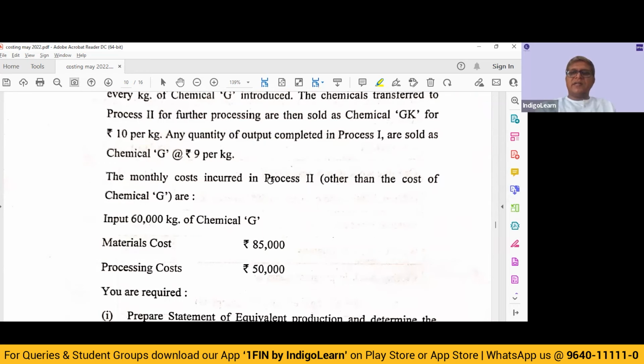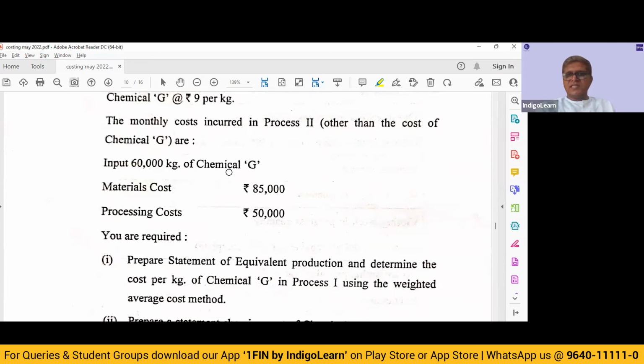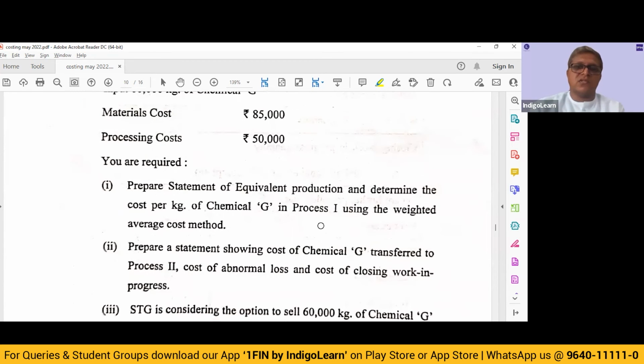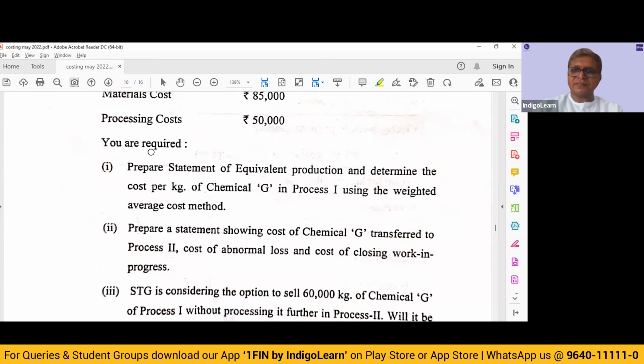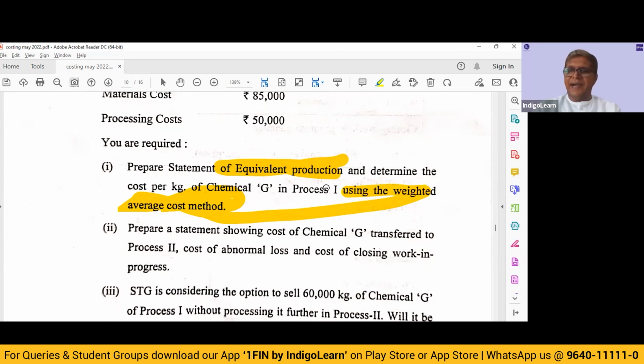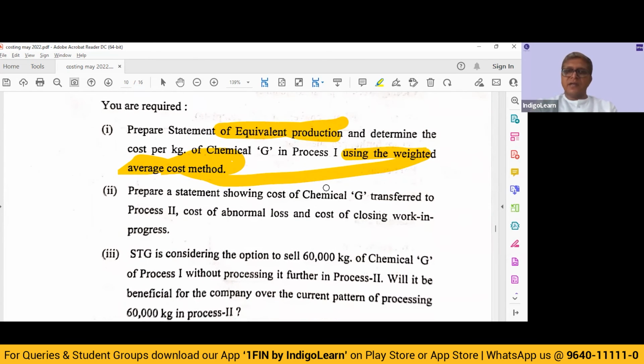The monthly costs incurred in process 2 other than the cost of chemical G are as follows. Input 60,000 kgs of chemical G, material cost 85,000, processing cost 50,000. So these are the details of process 1 and process 2. Let's look at the requirements. Prepare a statement of equivalent production and determine the cost per kg of G using the weighted average cost method. So you prepare an equivalent unit production calculation, add up all the cost, and find out the unit cost.